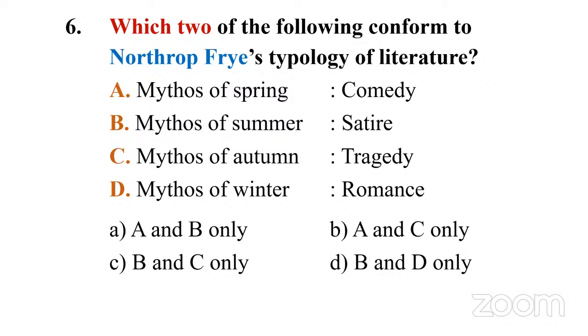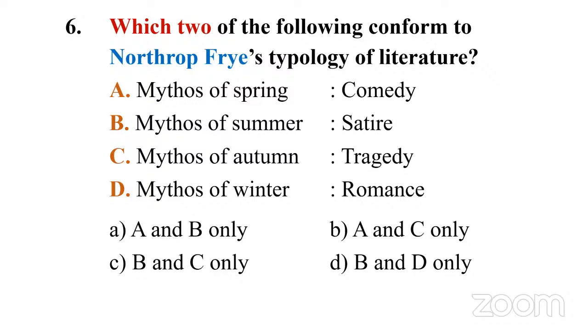Similarly, option B, A and C only. Option C, B and C only. D, B and D only. So let's go to the answer. Only two are correctly matched. The other two are wrong. You have to find that out. If you are able to identify at least one, you can eliminate two options and narrow down to the other two options.